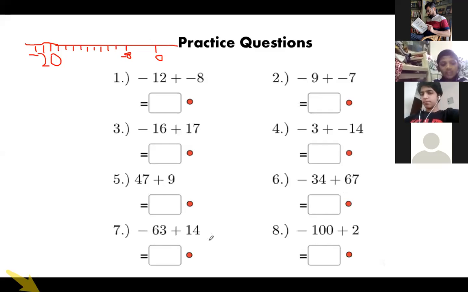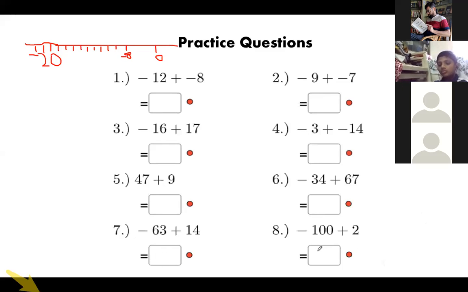Minus 49. Who told 78? It should be minus 49. See, one is minus, one is plus. So what you have to do? You have to find the difference. Difference is subtraction. When you are subtracting, you are getting 49. And what is the bigger number's sign? Negative, minus. So minus 49 is the answer.